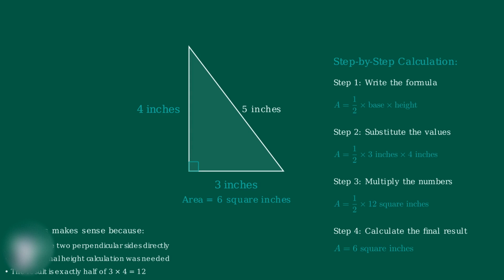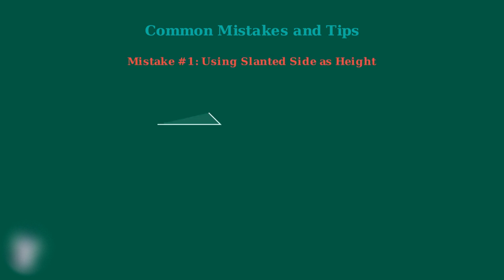Now that we've worked through several examples, it's important to discuss the most common mistakes students make when calculating triangle area and share some helpful tips to ensure accuracy. The most frequent error is using a slanted side of the triangle as the height. Remember, height must always be perpendicular to the base.